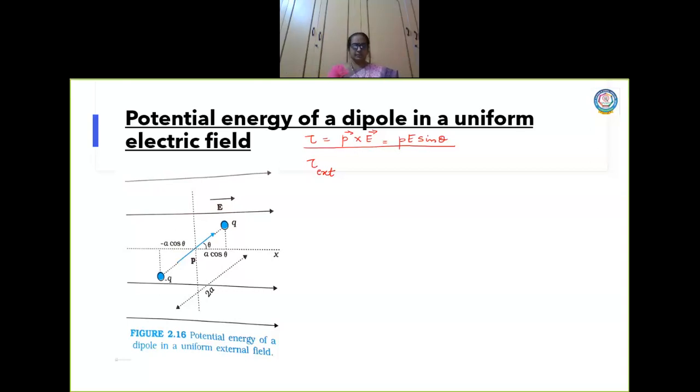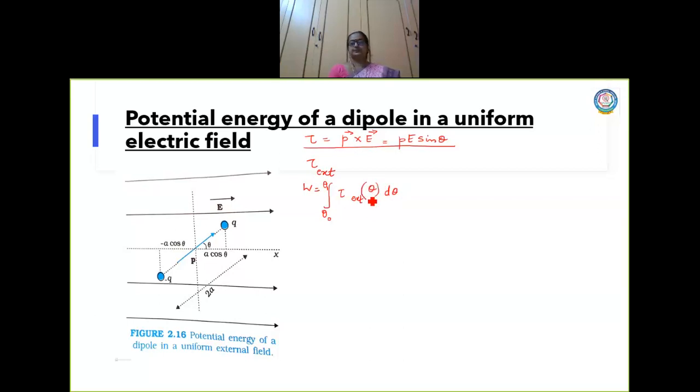So I know this formula. Let me write what is the work done. Work done will be, now I am going to rotate the dipole from theta naught to theta 1, against the torque.